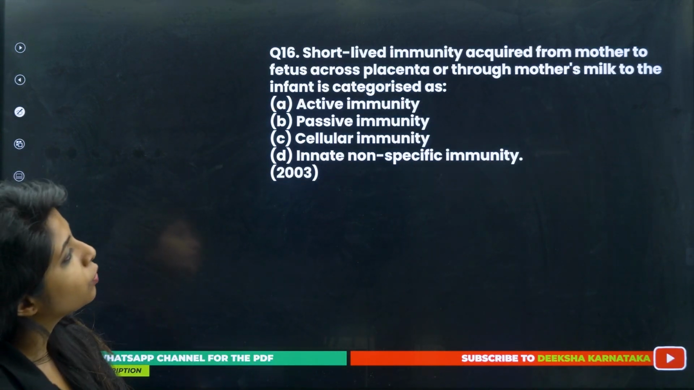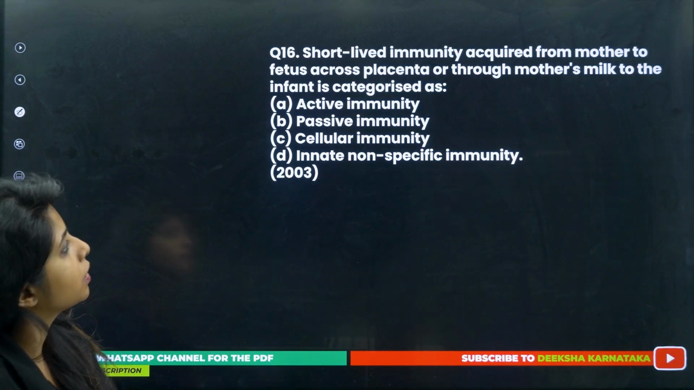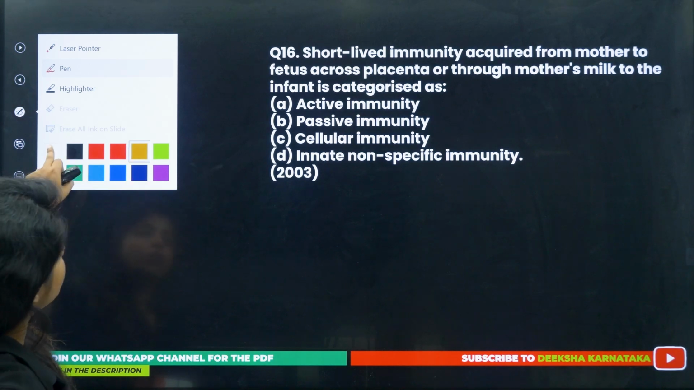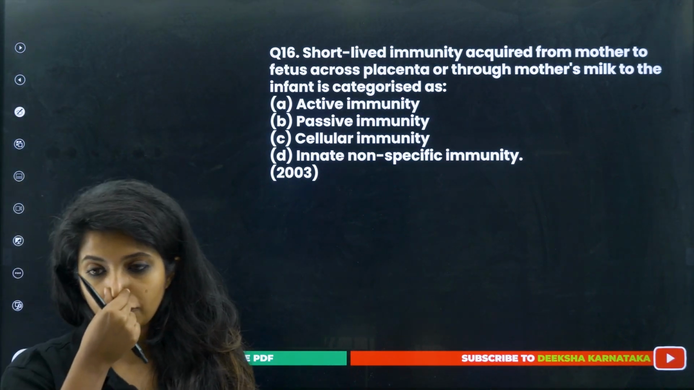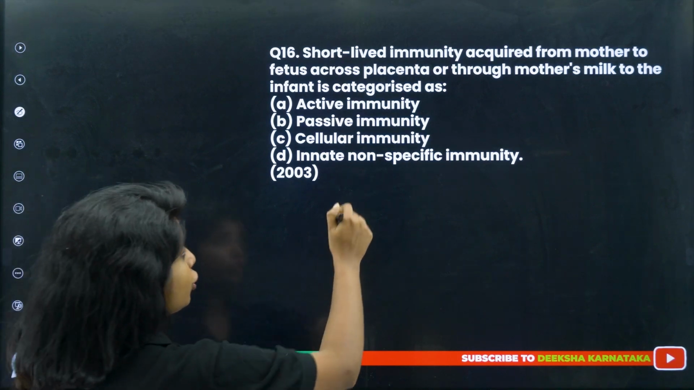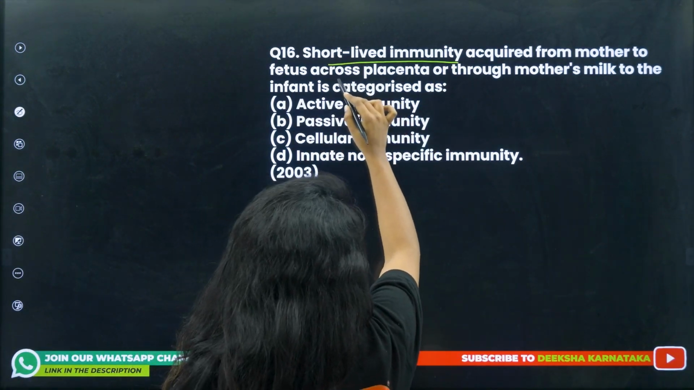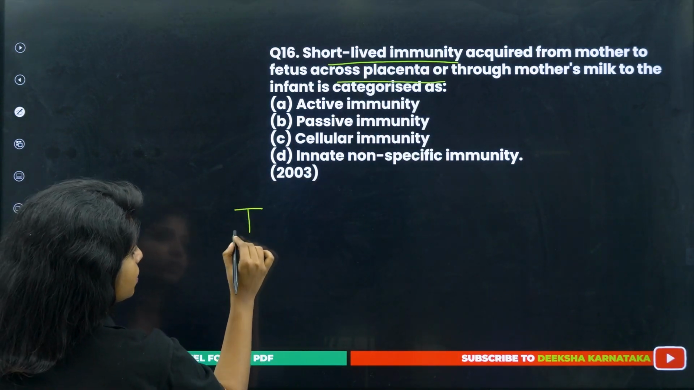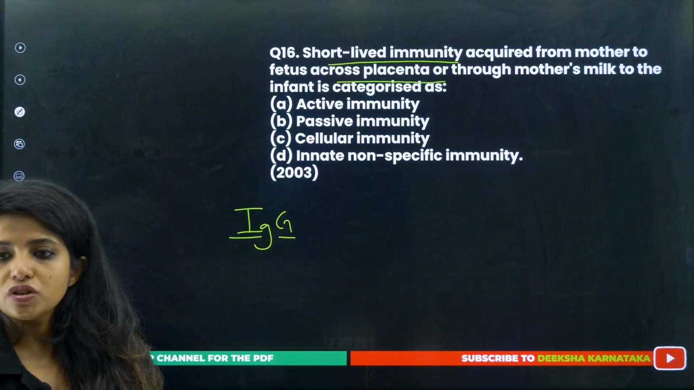So it's a 2017 question. Now, short-lived immunity acquired from mother to fetus across the placenta or through mother's milk to the infant is categorized as active immunity, passive immunity, cellular immunity, or innate non-specific immunity. Now, children, listen to me very carefully. Here, short-lived immunity acquired from mother to fetus through the placenta. So, over the placenta, one antibody is given, and that is IgG, immunoglobulin G.